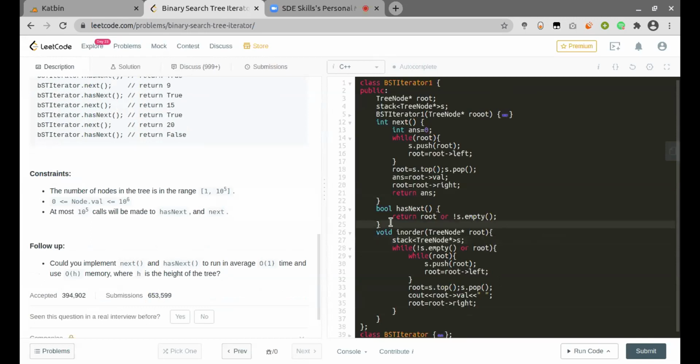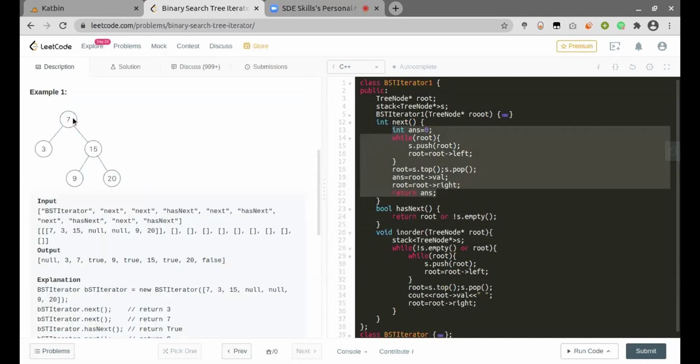Now, the has next function will be implemented in constant time, since we just need to check whether the root is null or the stack is empty. But the next function, this might happen that I'm at, for example, if there was one more value after 3, which is 1. So three values will be pushed in the stack, and three is the height of the tree also. So this is why the next function will have the complexity of big O of h here, and this is what we had to do in the follow-up.